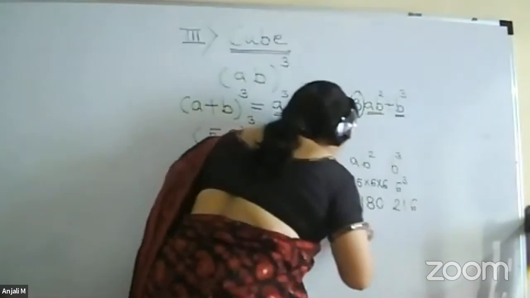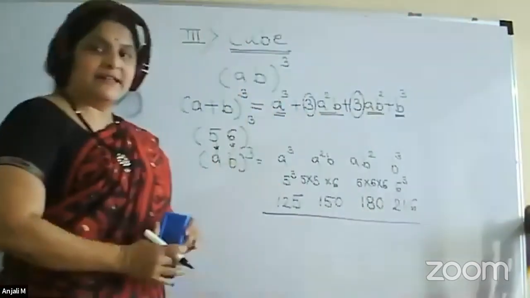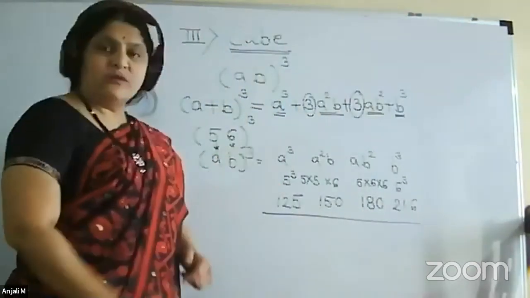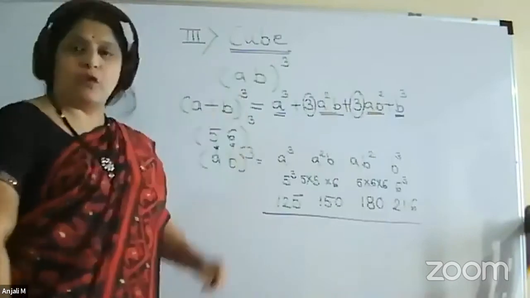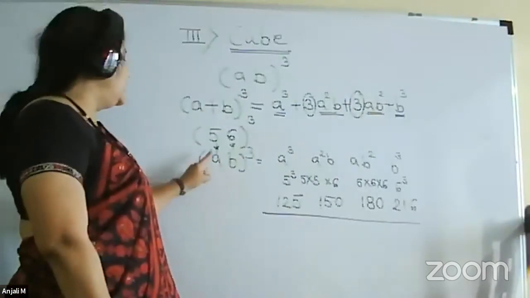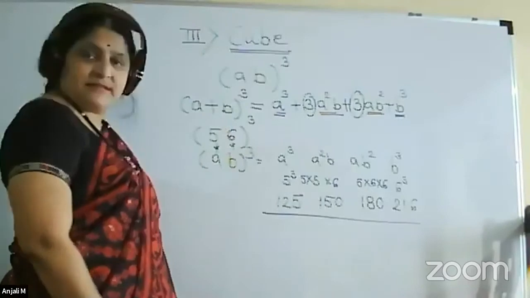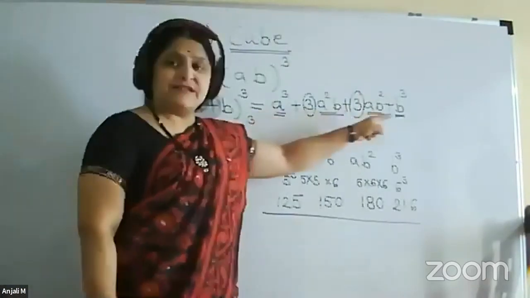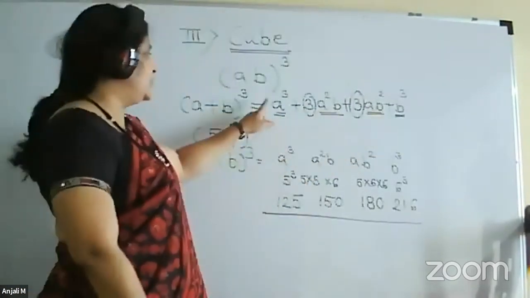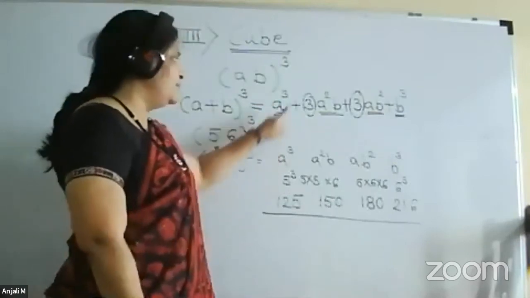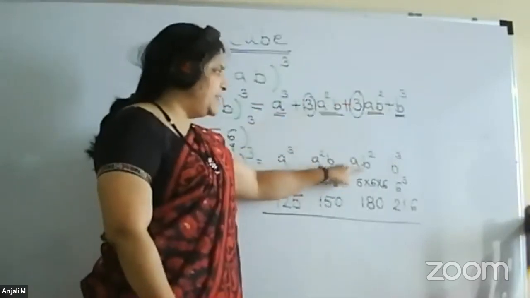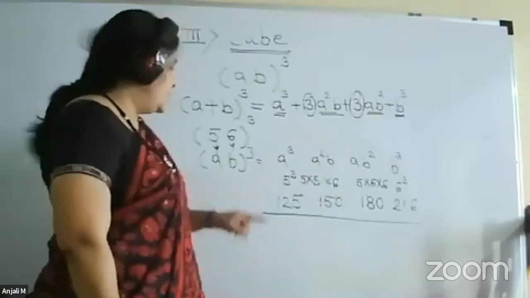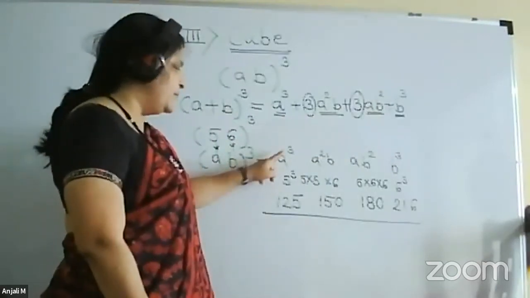Now again, I will explain the method. 56 cube we want to do. So we have started with a as 5, b as 6. Though the formula is this, in the first step, I have told you that we will just write down the terms a cube, a square b, ab square, b cube. So a is 5, so 5 cube.